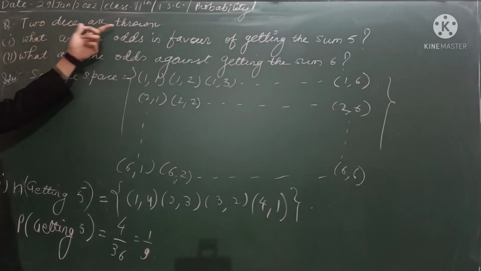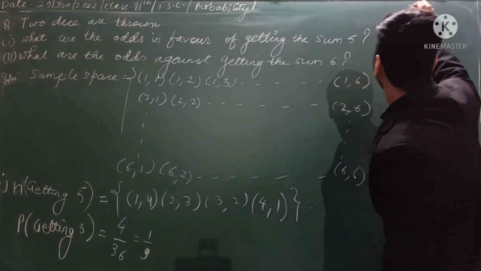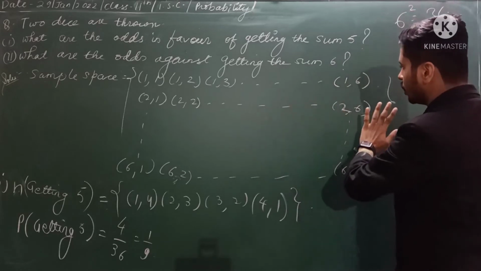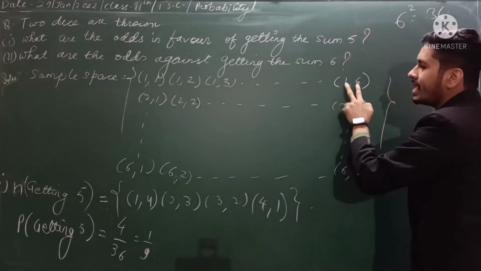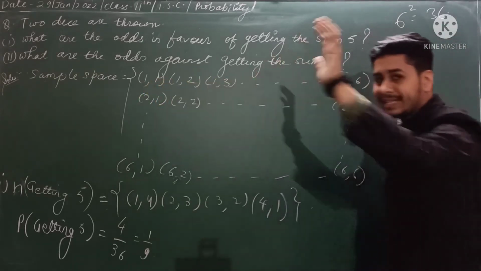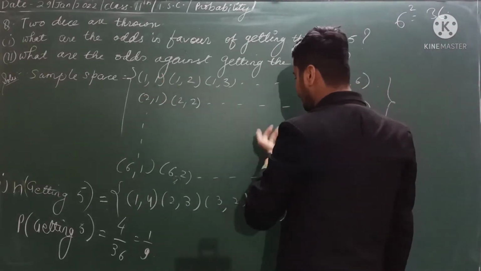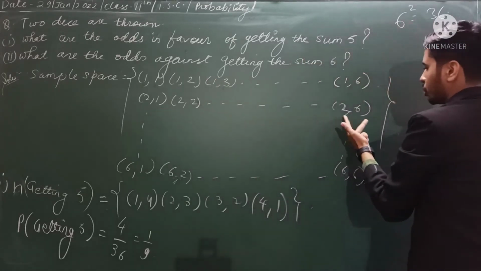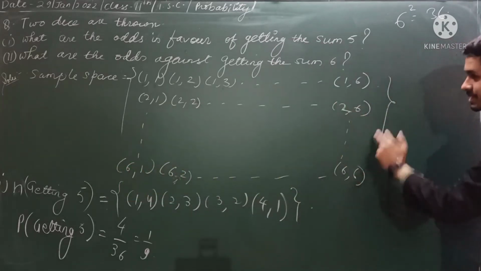If 2 dice are thrown, then you may have 36 outcomes, by 6 square, which is 36. Those 36 I explain in short: 1 1, 1 2, 1 3 and so on up to 1 6. Why? In the first die 1 came and in the second die 1 came. So like that 36 outcomes are to be explained. So I have written in short 1 1, 1 2, 1 3 up to 1 6, 2 1, 2 2, 2 3 up to 2 6, and this will go to 6 1, 6 2 and so on up to 6 6. So a total of